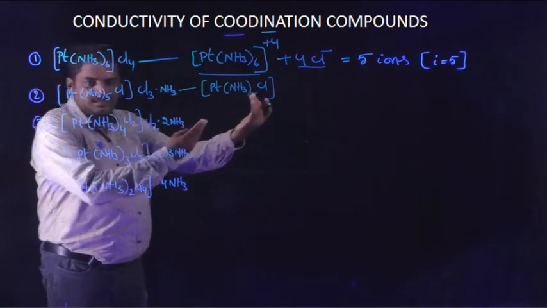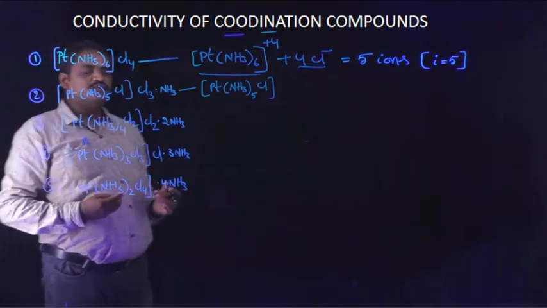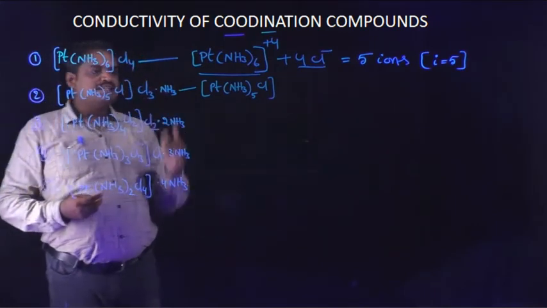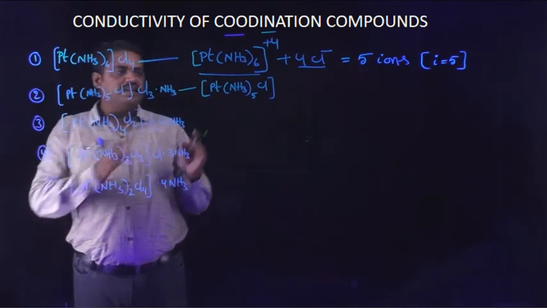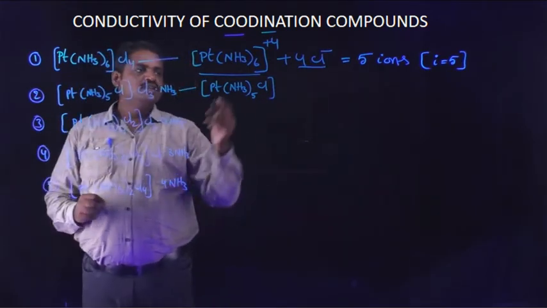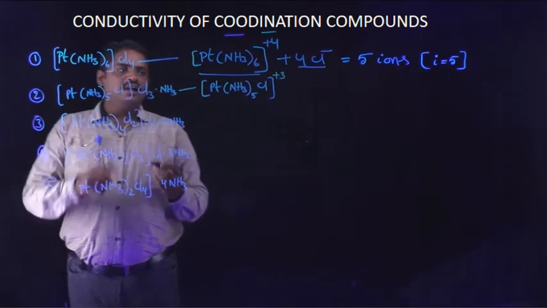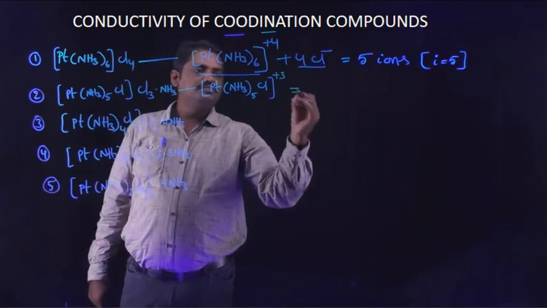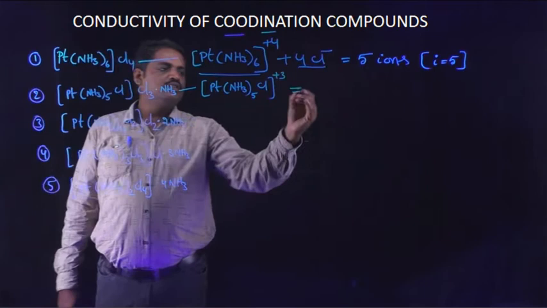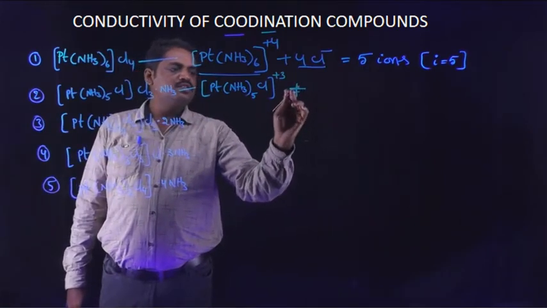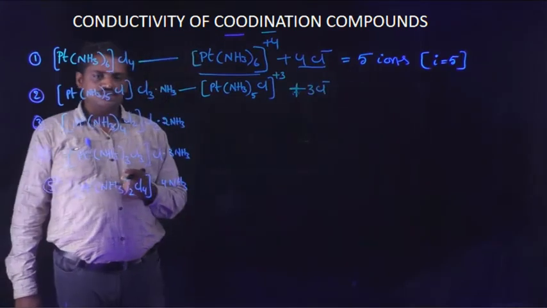One chlorine atom is shifted from outside to inside of the coordination sphere. It satisfies plus 1, neutralizing plus 1. Plus 4 minus 1 is equal to plus 3. So this is a plus 3 charge. And 3 Cl minus ions are dissociated.